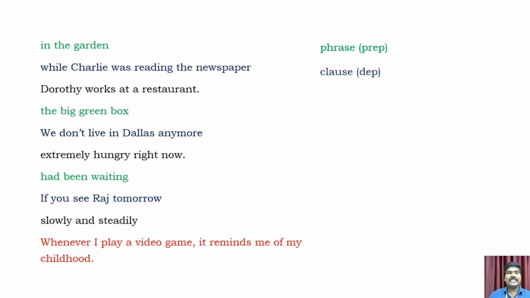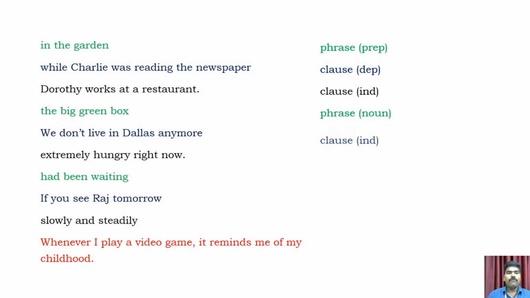Yes, it's a clause, a dependent clause. It depends on something, it starts with while. Third one: Dorothy works at a restaurant. It's also a clause, but an independent clause. Fourth one: the big green box. Yes, that's a phrase, a noun phrase.